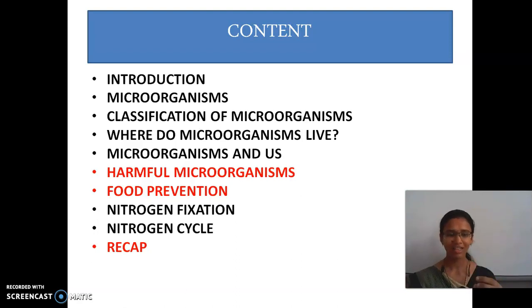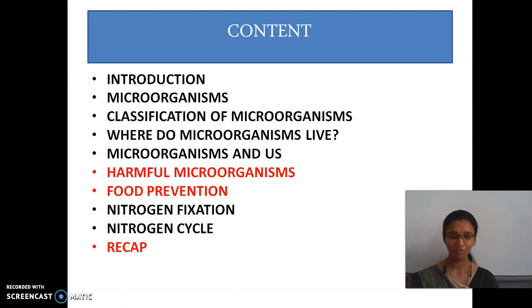When this yeast is added to the dough, it helps in increasing the volume. That increase of volume is called rising of dough. The increase in volume of dough is called rising of dough. And this can be used for making cake, bread, etc.